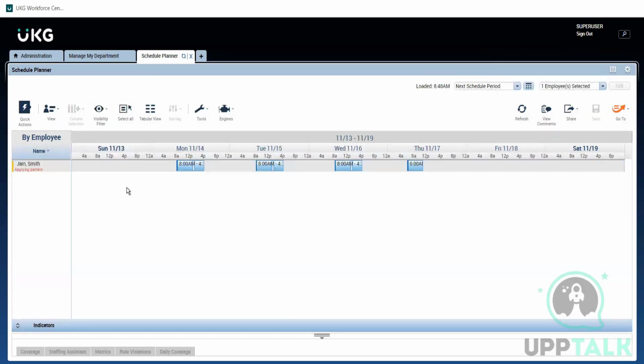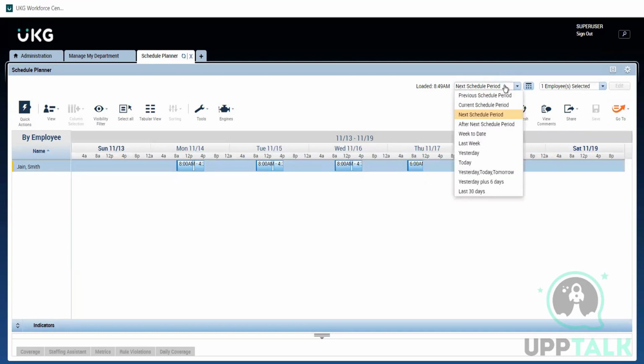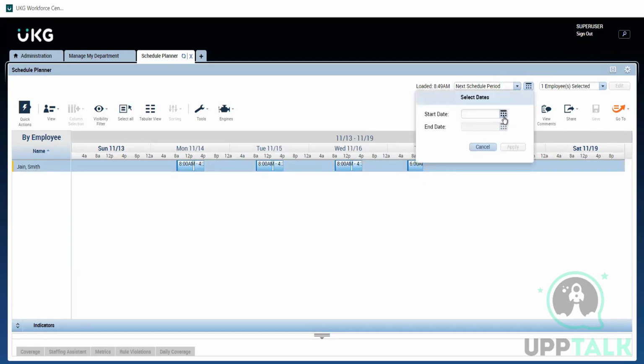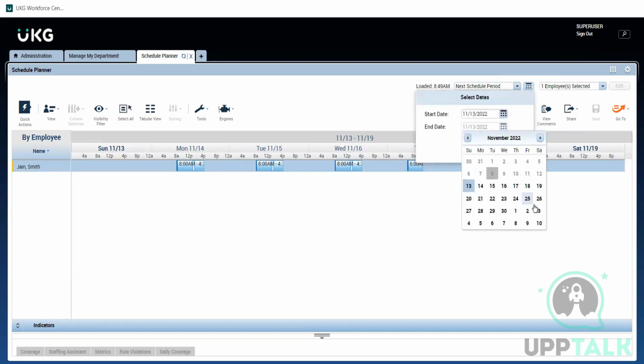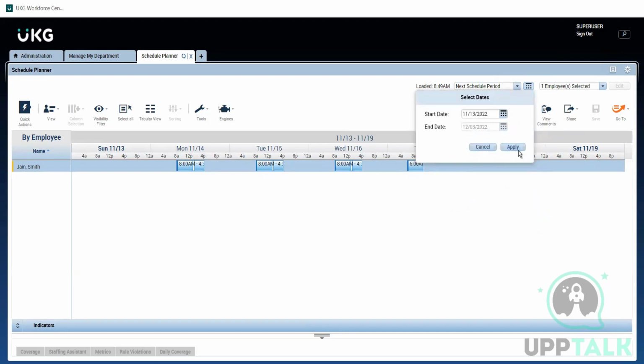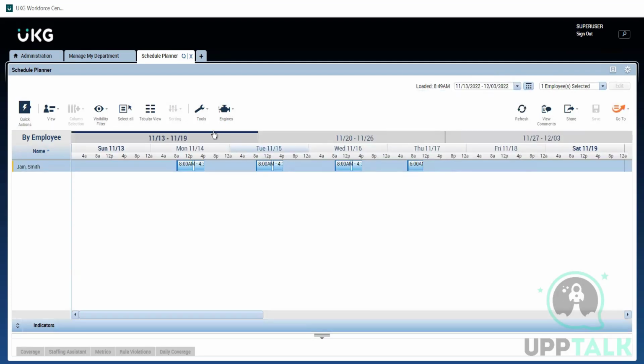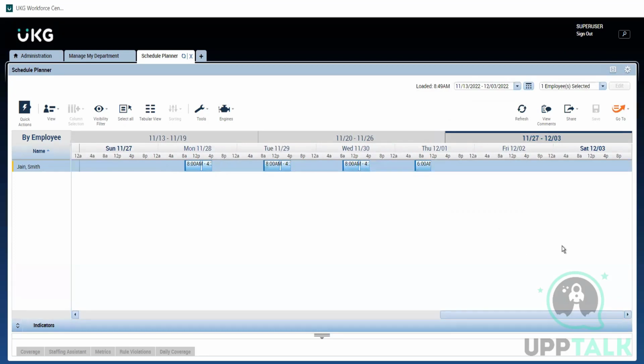Now it will apply the shift. It's applying the pattern, you can see here. We just need to wait and refresh it. Yeah, it's added for the whole period, up to December. Let me open the dates from 13th to 3rd of December. For all the dates, it will be there. This week is done, and if I go to the next week, the same pattern has been replicated, and again till 12/3. Clear?